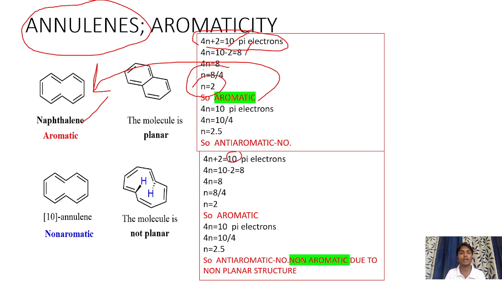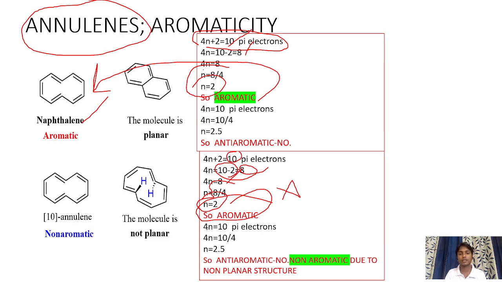But in 10 annulene, 10 is nothing but 10 pi electrons are there. Hence we can call it 10 annulene. 4n plus 2 is equal to 10. 4n is equal to 10 minus 2, that is 8. 4n is equal to 8. N is equal to 8 by 4. That is finally we are getting n is equal to 2. The compound is aromatic. But in reality, the compound is not aromatic.